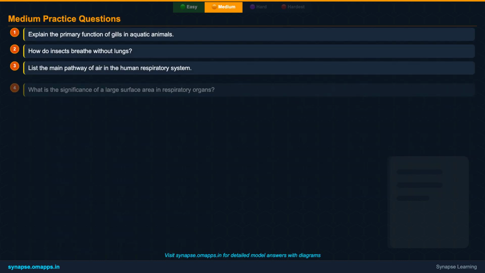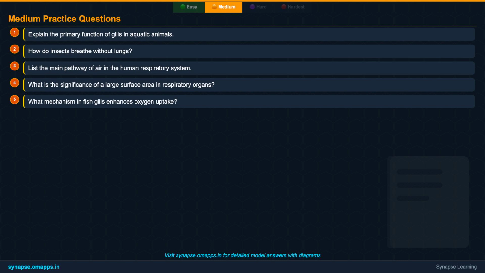Ready for some medium-level challenges? Here are 5 questions. 1. Explain the primary function of gills in aquatic animals. 2. How do insects breathe without lungs? 3. List the main pathway of air in the human respiratory system, starting from the nostrils. 4. What is the significance of a large surface area in respiratory organs? And 5. What mechanism in fish gills significantly enhances oxygen uptake? Take your time and recall the details.